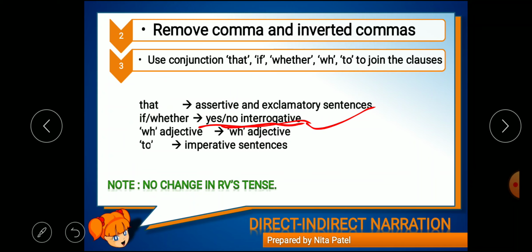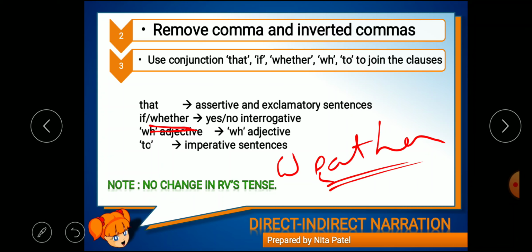Now if these kinds of sentences are there, we'll have to join these sentences with if or whether. If DS is yes-no interrogative, we will join DS with RV with if or whether. Choice is yours. You can either go for if or go for whether. Now note the spelling of whether, right? Many students get confused with the spelling of it. They used to write weather. This weather is something else. It is the atmosphere, not that weather.